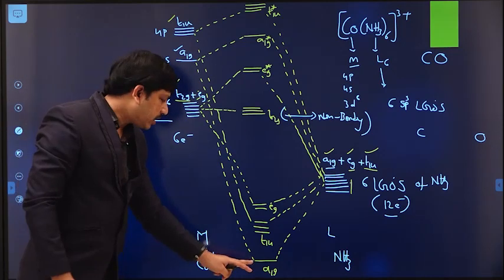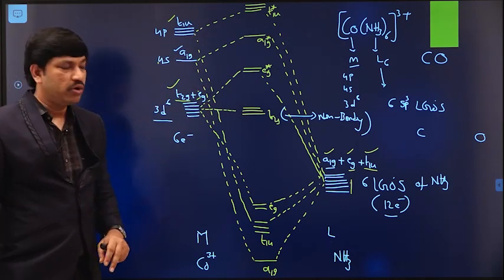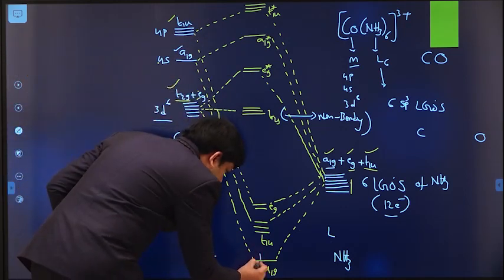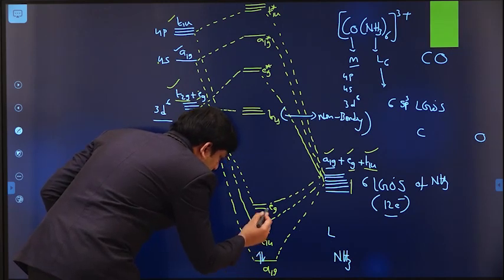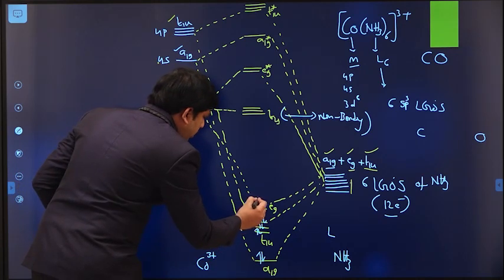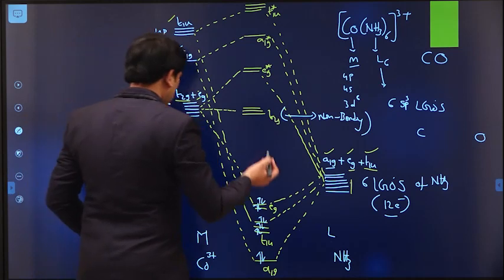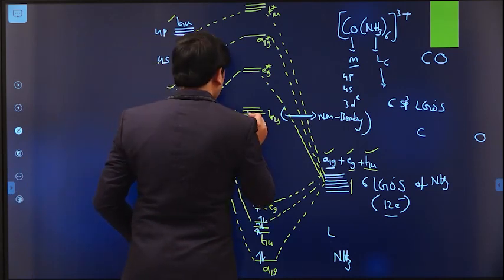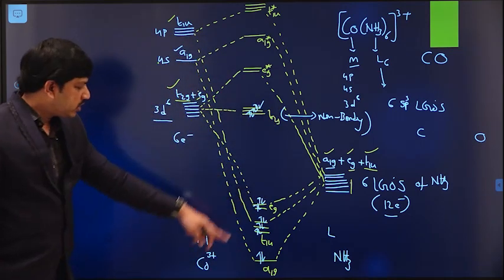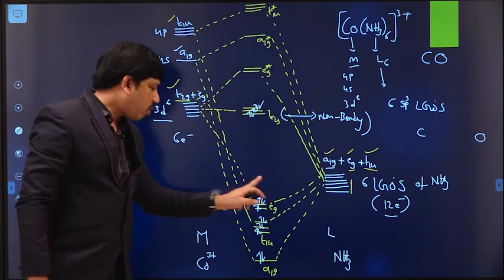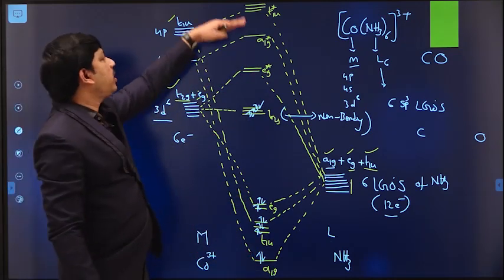So these 18 electrons occupy the bonding orbitals first, after that the non-bonding, and after that the anti-bonding. First 2 electrons here, then 1, 2, 3, 4, 5, 6, total 8, then 9, 10, 11, 12, so 12 electrons are used. How many do we still have? 6: 1, 2, 3, 4, 5, 6. Like this, 18 electrons occupy the bonding orbitals and the non-bonding level, and all the anti-bonding levels are